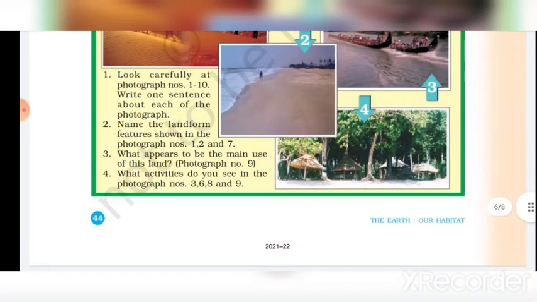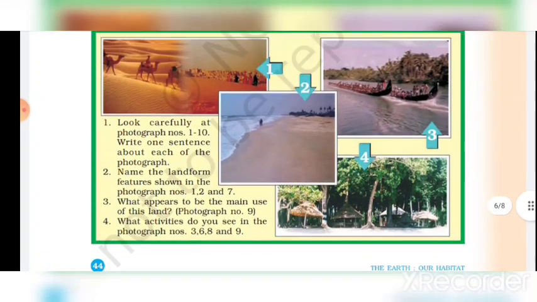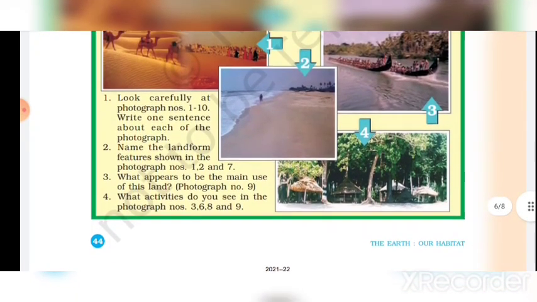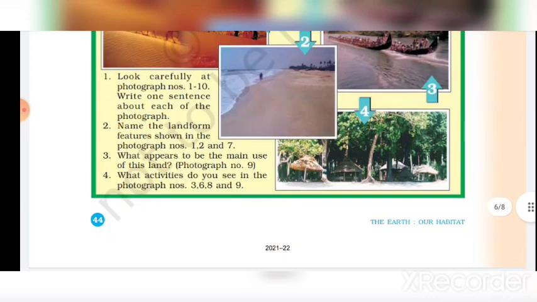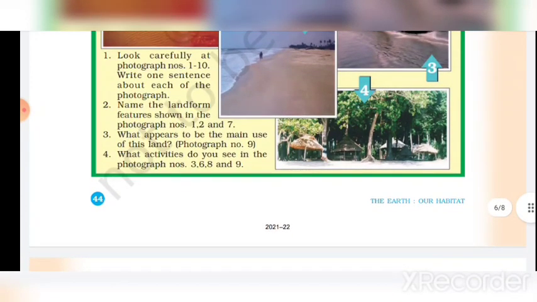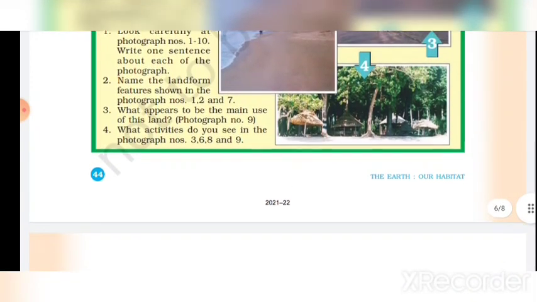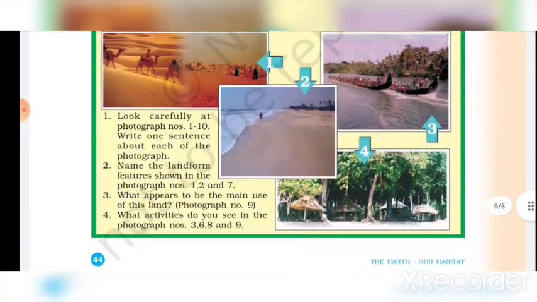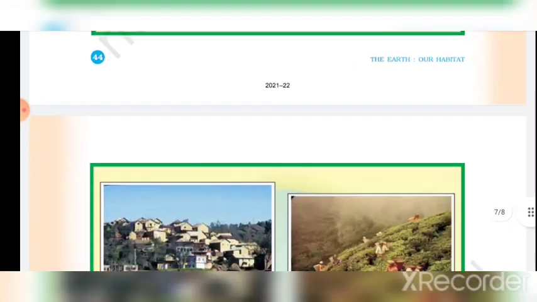Look carefully at the photographs. Write a sentence about each of the photographs. Name the landform features shown in the photograph. What appears to be the main use of this land? What activities do you see in the photograph?